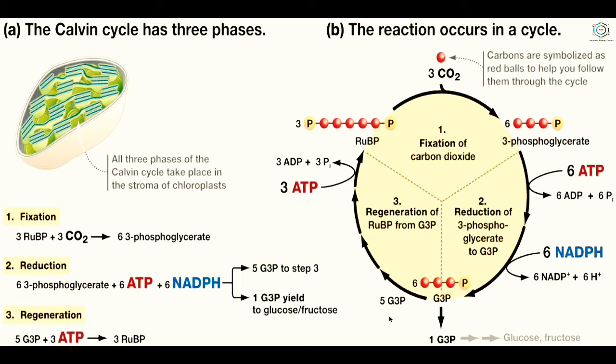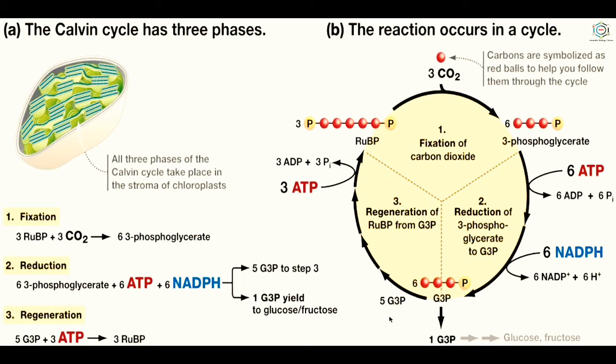Question is, how many carbon dioxide molecules are needed to synthesize 1 molecule of glucose? The answer is 6 carbon dioxide molecules. Moreover, if 1 molecule of carbon dioxide is fixed in 1 turn of the C3 cycle, 6 turns of the cycle will be required to fix 6 molecules of carbon dioxide. Likewise, each turn needs 3 ATP and 2 NADPH molecules, so that 6 molecules of carbon dioxide will be fixed in 6 turns of the C3 cycle, making use of 18 ATP and 12 NADPH molecules to synthesize 1 molecule of